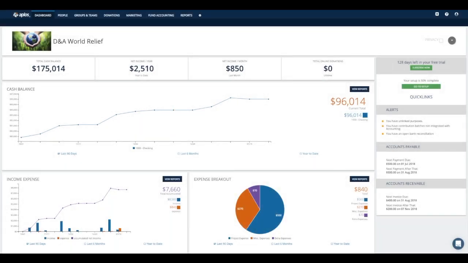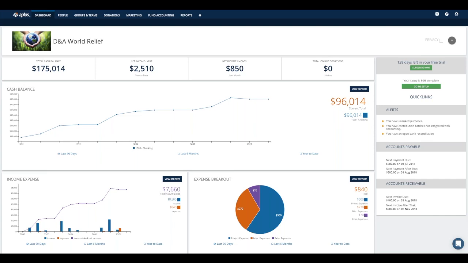So today, the mission is to go over the entire Aplos suite. Everything that we offer here at Aplos, we provide a wonderful product, essentially a one-stop shop for nonprofits and churches to handle anything and everything that you may need for your organization, whether it be basic fund accounting, so your bookkeeping to make sure the financials are all good, or donation tracking to make sure that your donations are being handled properly, that your donors are getting the right credit so that they receive contribution statements in a good fashion, or whether just some other operational things such as building a website or sending out an email campaign to your people, or even setting up groups and teams amongst your staff and members.